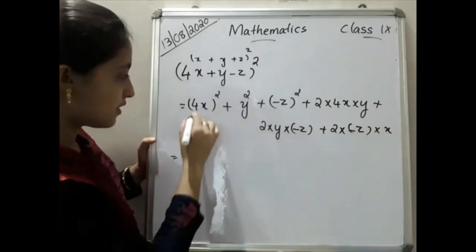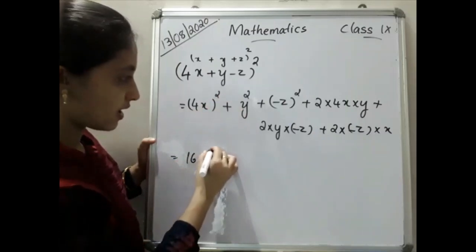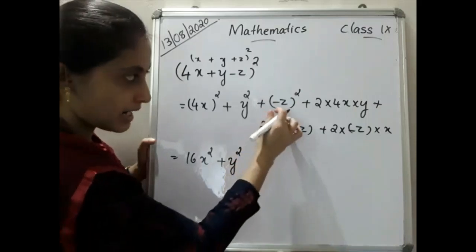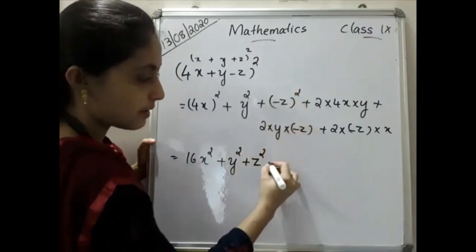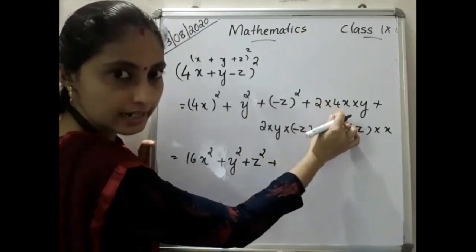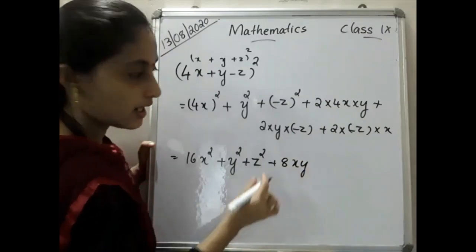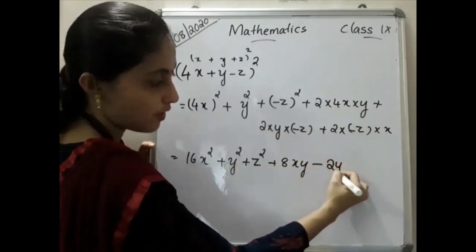Now, while simplifying this, 4x the whole square means 16x square. Then plus y square. Minus z the whole square is plus z square. Clear? Then plus 2 into 4 is 8, and 8 into x into y is 8xy. 2 into y into minus z is minus 2yz.